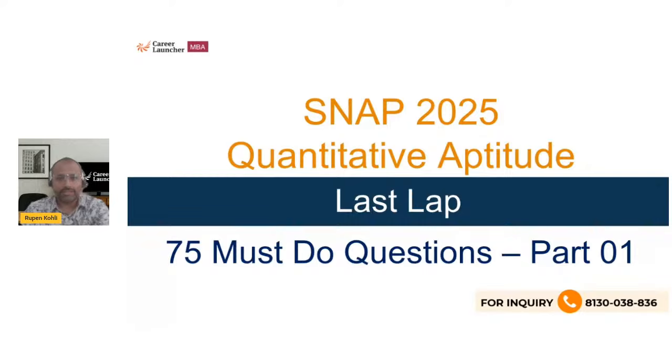So, this is the start of the SNAP related sessions. The first one, last lap for SNAP, right? So, we know that SNAP is a different beast of its own kind, right? Don't take it lightly.